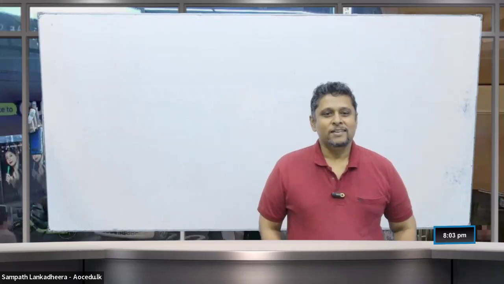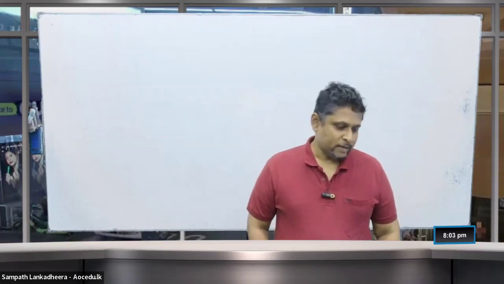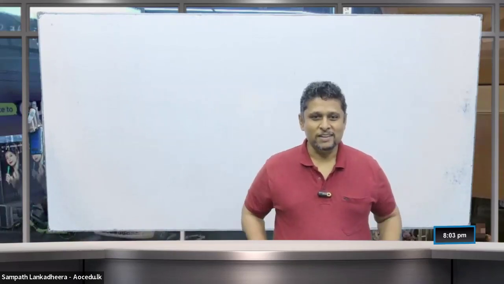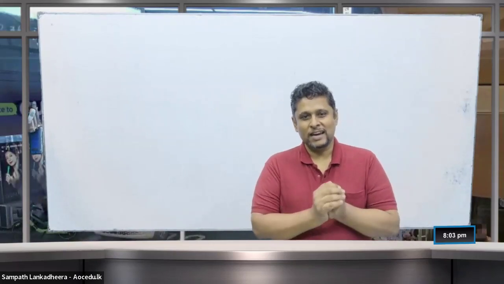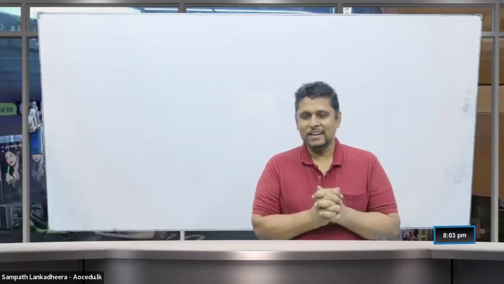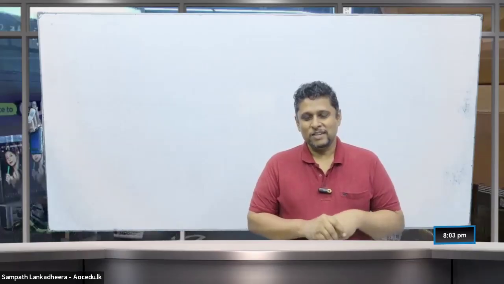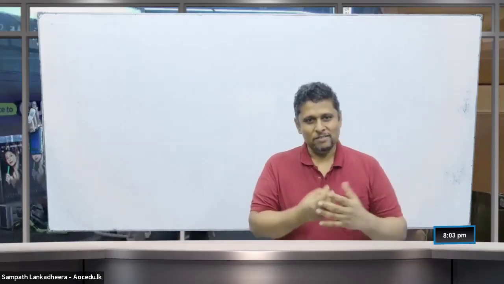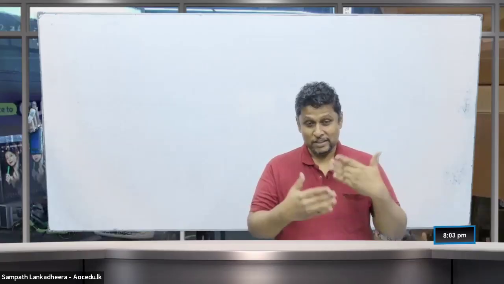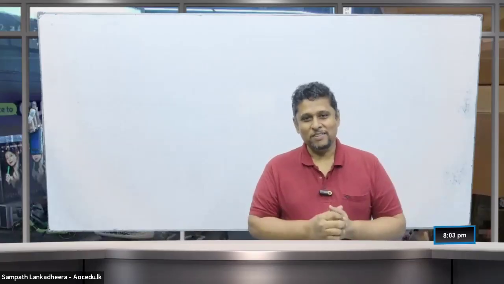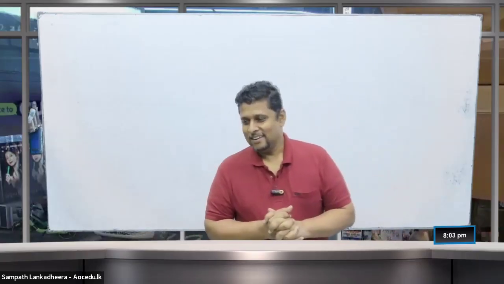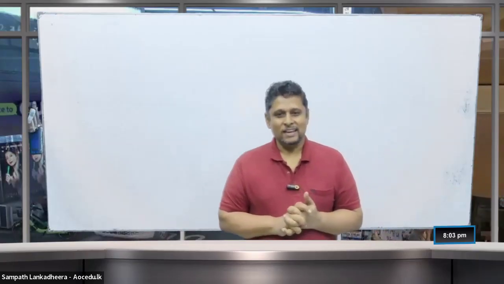We'll speed up, and as I promised you, we are going to finish by the end of August. This is June, July, August. We'll be finishing grade 12 thoroughly, starting grade 13, and then we'll finish them.